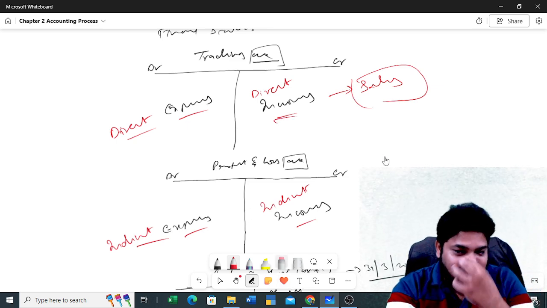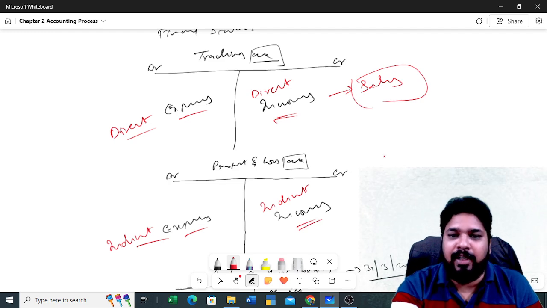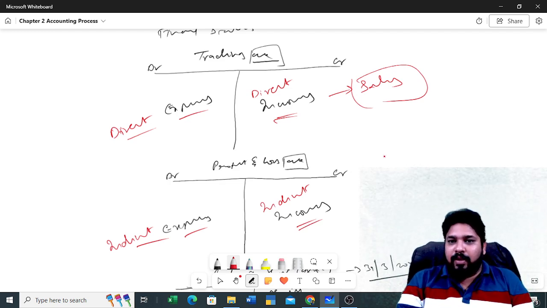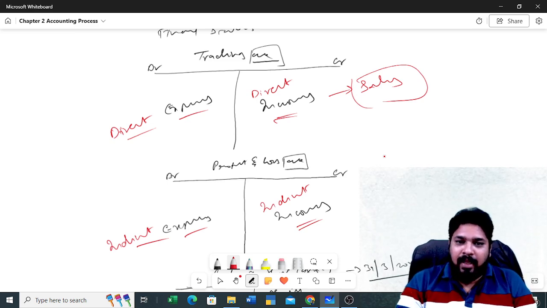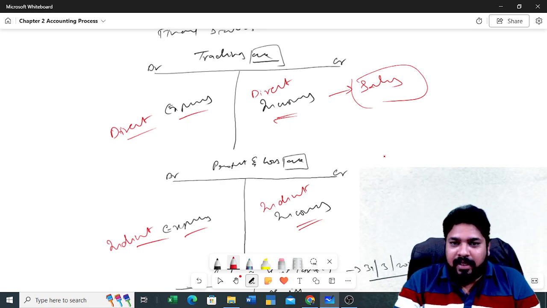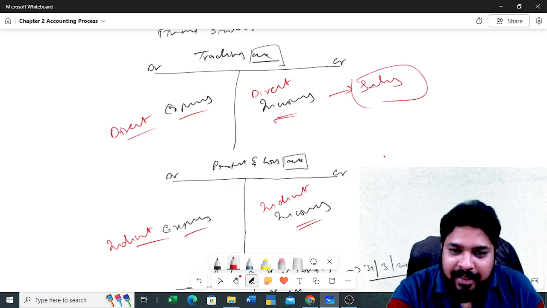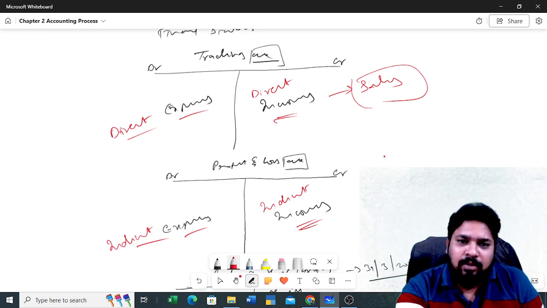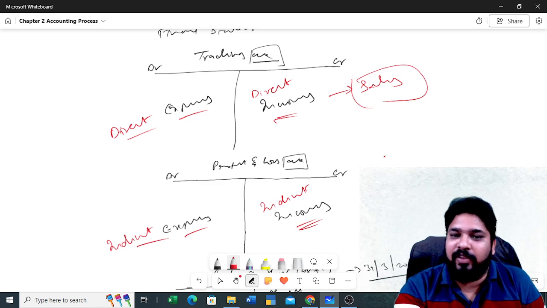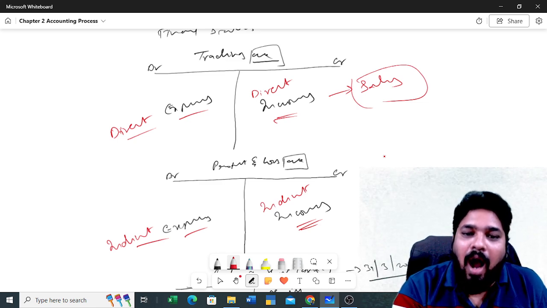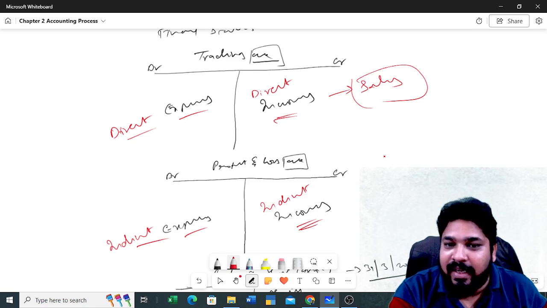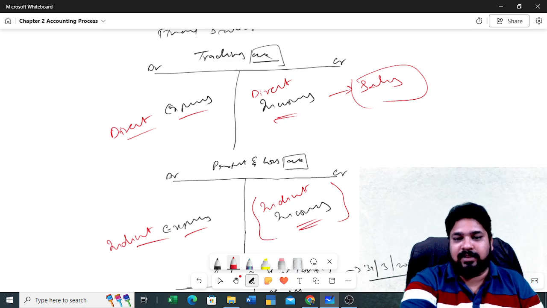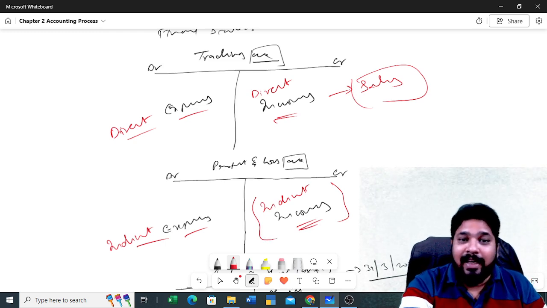Okay. Now what is an indirect income? Let me tell you. For the same bookshop, that owner is doing some recharges to mobiles also. They will earn some commission. So if they don't have this commission, this indirect income, will they stop the business? No. This is additional income which they are getting. So all those other incomes other than the main sales we can consider as indirect incomes. Clear or not? Indirect incomes.